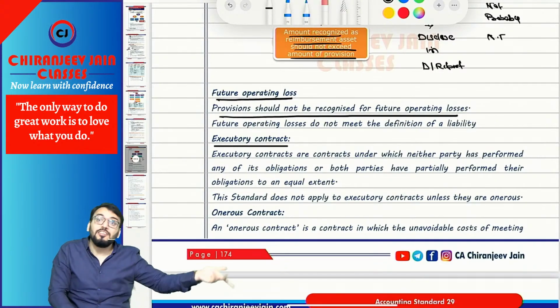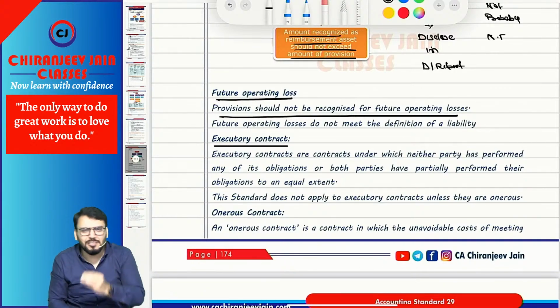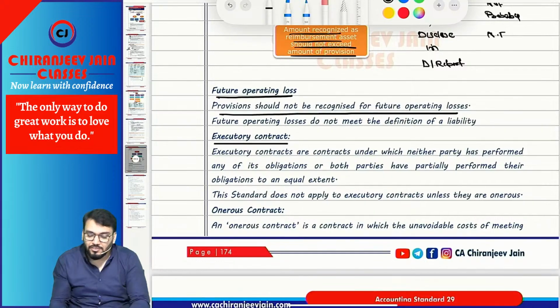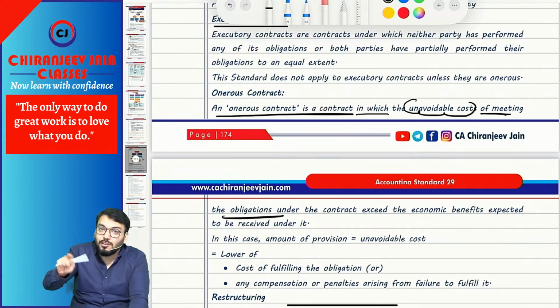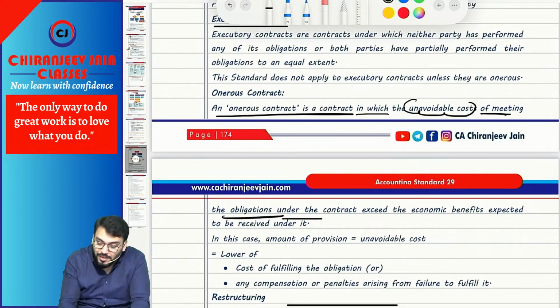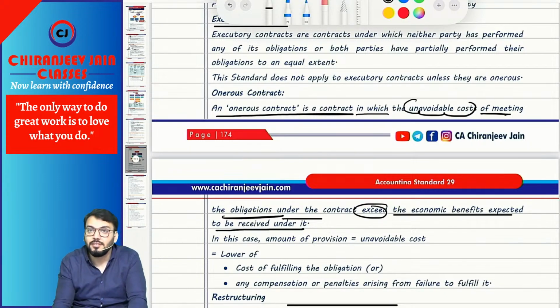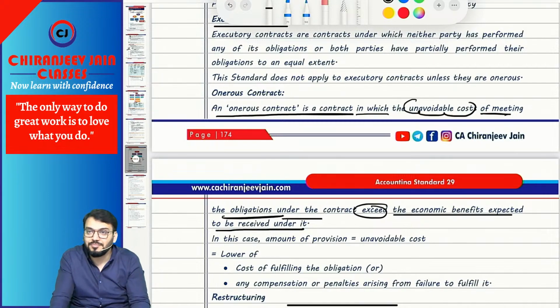Means without any benefit, he needs to pay some penalty. So that becomes an onerous contract. I have just given a simple example to make you understand. Understood this point? I will give you a better example, because this type of question can be asked. So what they are saying: an onerous contract is a contract in which the unavoidable cost of meeting the obligation under the contract exceeds the economic benefit expected to be received under it. So cost is more than benefit, so it becomes onerous.